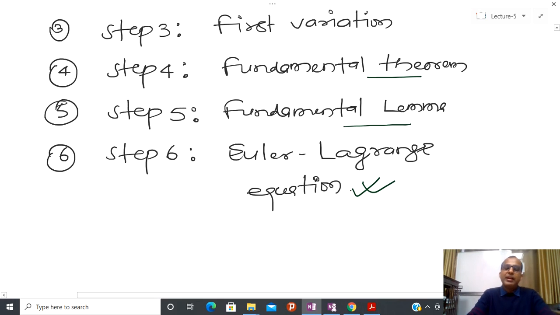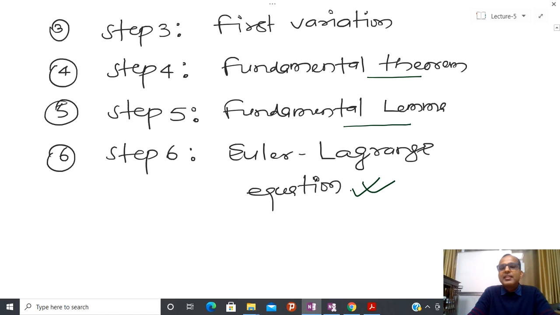One more step we have to do: if we are going to characterize that extremum value as a maxima or minima, we have to check the second variation, and we have to see the sign of the second variation. If it is greater than 0, then we have minima. If it is less than 0, then it is the maxima.